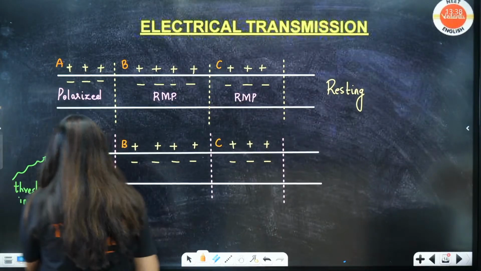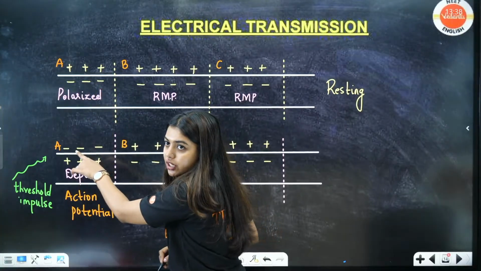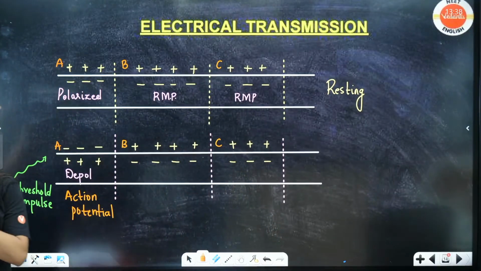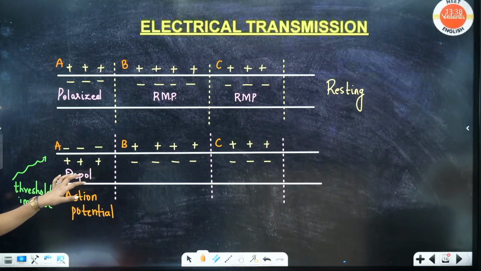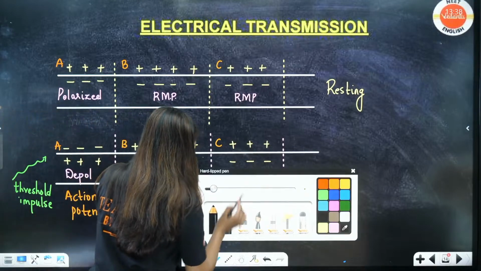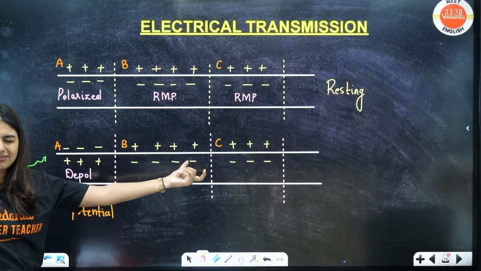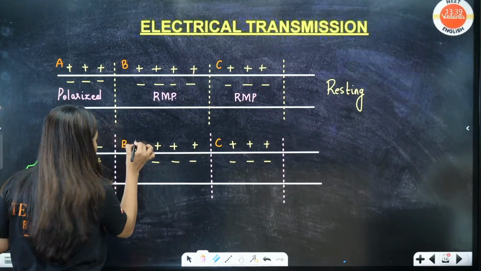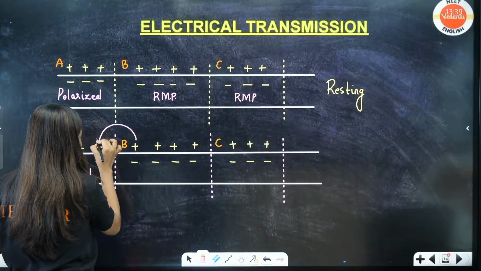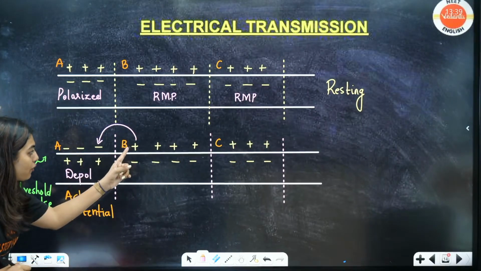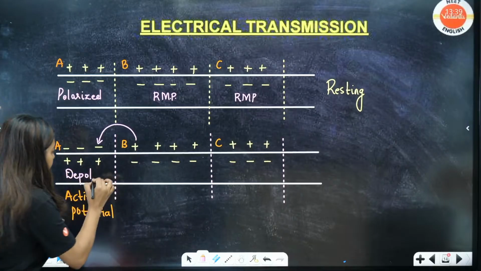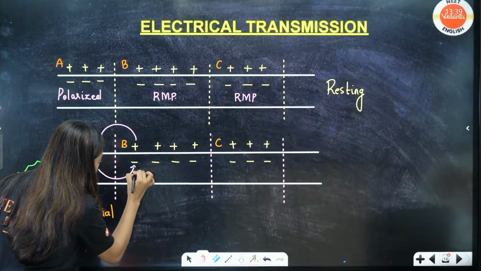Now, this became depolarized. Can you see? Signs have changed. Now, what do you think will happen next, students? I have to move this impulse from one place to another. So what is going to happen here? Very simple. Remember that on the outside of the axolemma, the ions are going to shift like this, that is, they are going to move from B to A. Inside, they are going to shift like this.